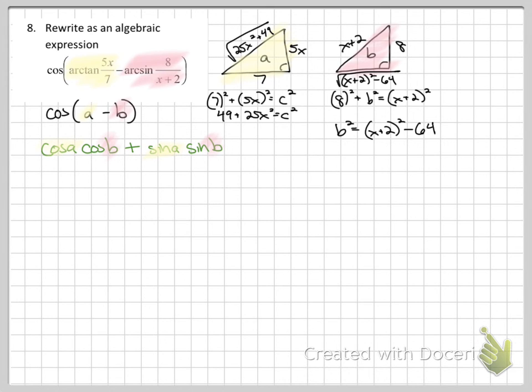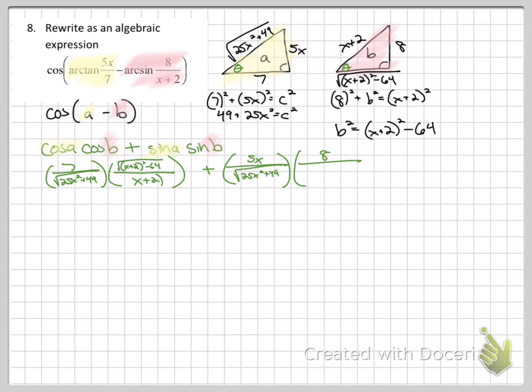What is cosine of the first one? Cosine, remember theta's in the bottom left corner, sorry. Cosine of that one is 7 over the square root of 25x squared plus 49. Cosine of the second triangle is the square root of (x plus 2) squared minus 64, over, I'm just doing adjacent over hypotenuse, x plus 2. Problem says plus. Sine of the first triangle, 5x over the square root of 25x squared plus 49. Sine of the second triangle, 8 over x plus 2.